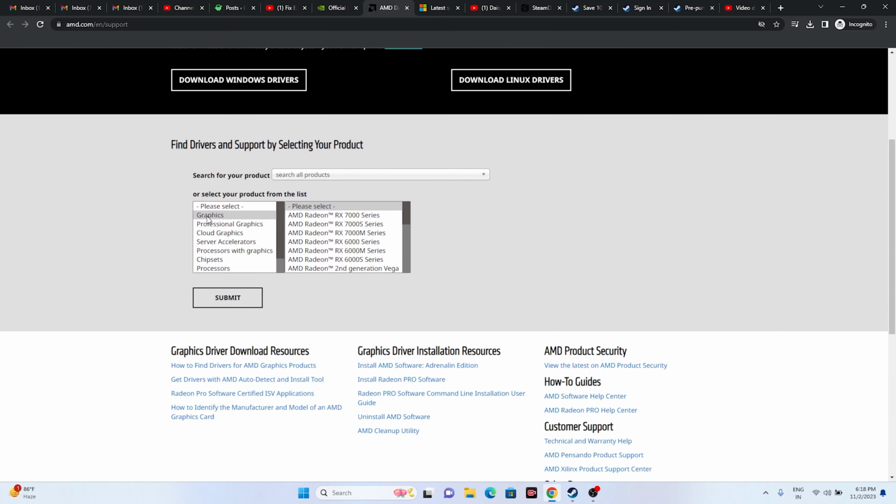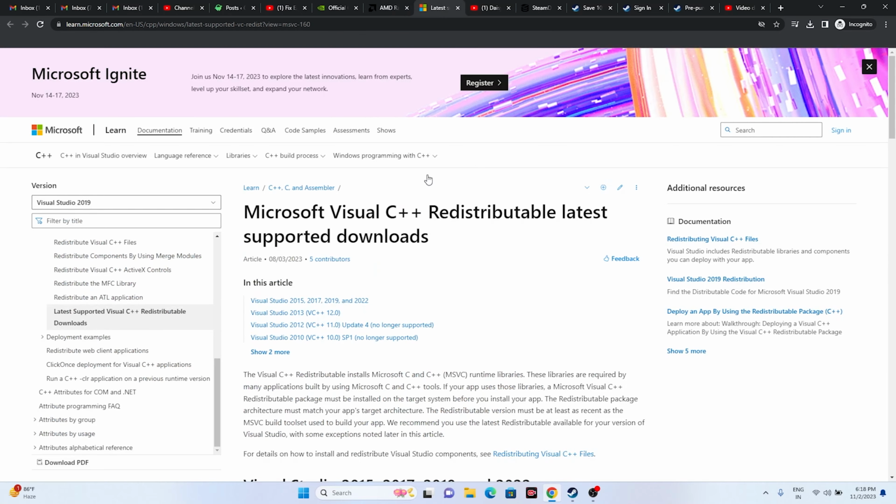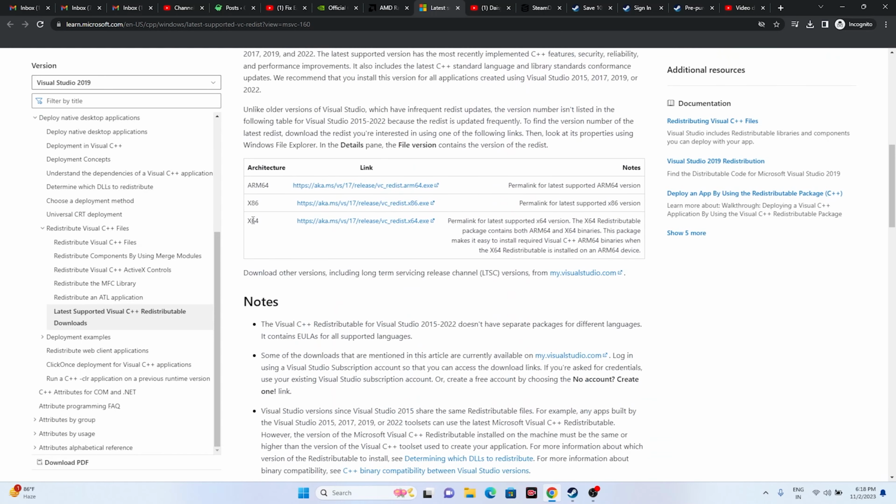If you're on AMD, just go over here and select every detail and go for submit. Now from here, download: if you're on Windows 11, download this one, and if you're on Windows 10, download this one. Install, restart is mandatory, and try launching the game. For Microsoft Visual C++, if the system is based on x64, download this one. If the system is based on x86, download this one, restart is mandatory, and try launching the game.